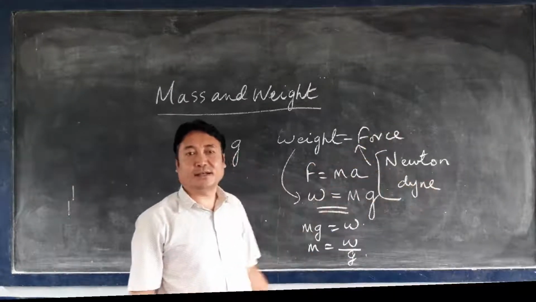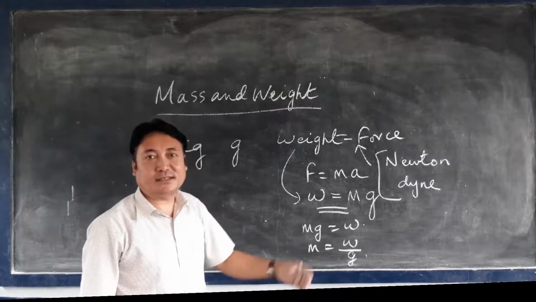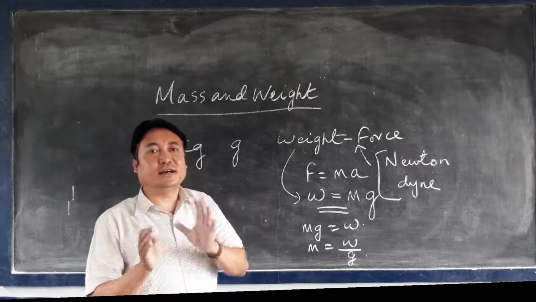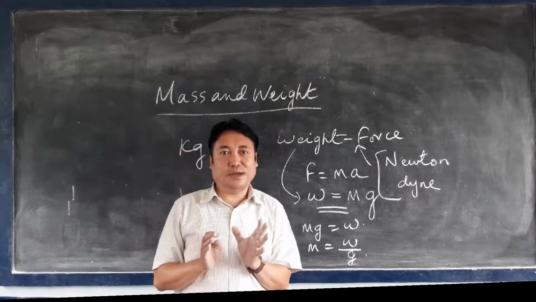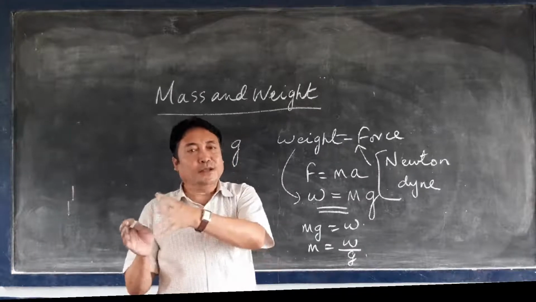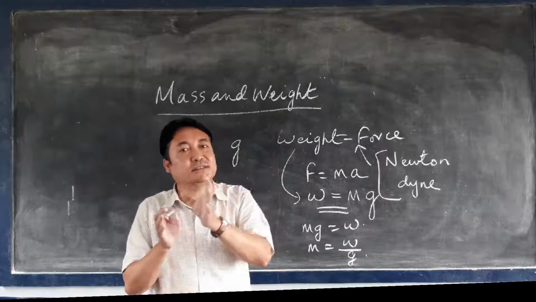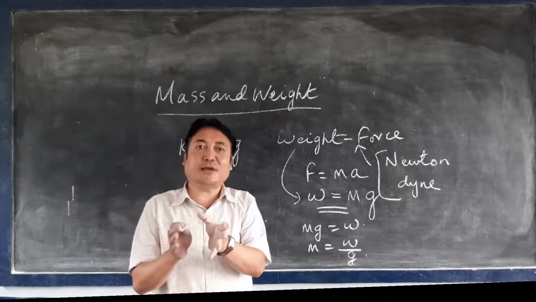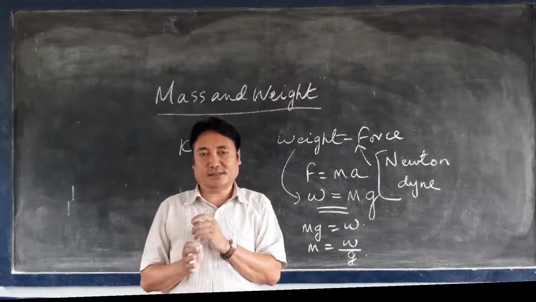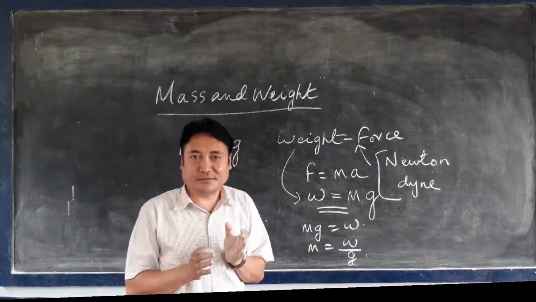And weight is measured by an instrument known as the spring balance. Spring balance is an instrument to measure the weight of the body. Now, when we see the difference between the mass and the weight, mass is the matter contained in the body. Weight is the force attracted by the Earth's gravity. Mass of the body remains the same wherever it is taken on the Earth's surface. Weight of the body changes when it is taken to different places on the Earth's surface.